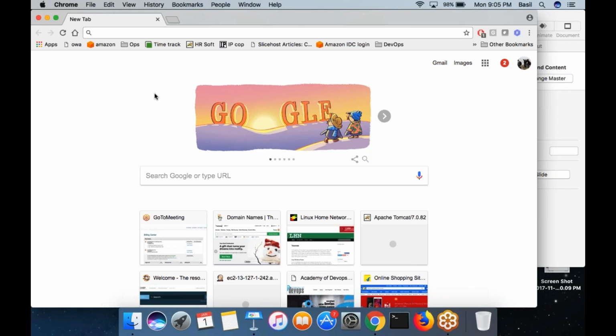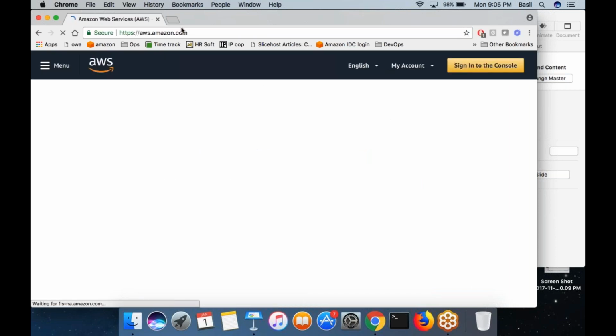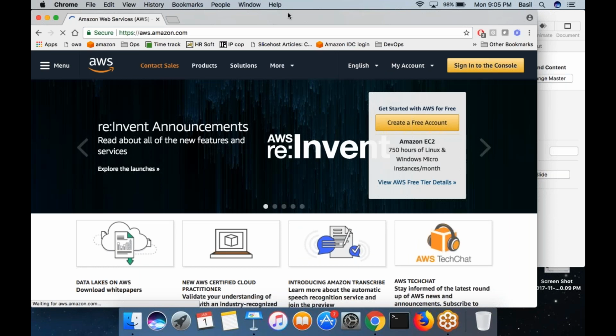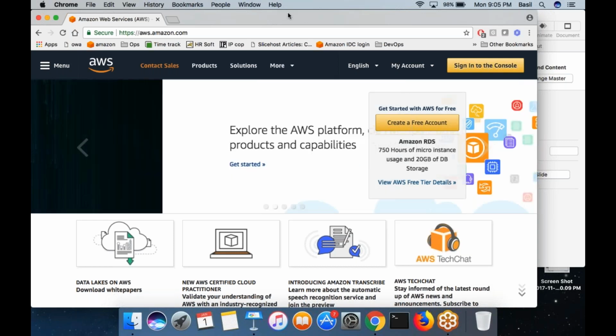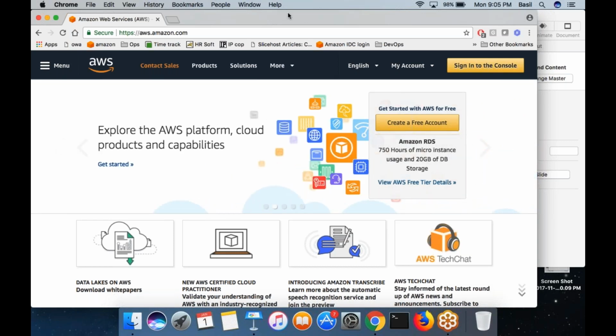So basically, an AMI is actually a complete image of a machine. AWS uses such images whenever you want to create a new EC2 machine. You can create that EC2 machine from an AMI which AWS has already given you, or probably a custom AMI that you have created inside your AWS account.